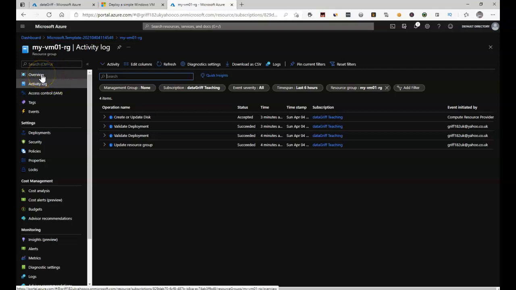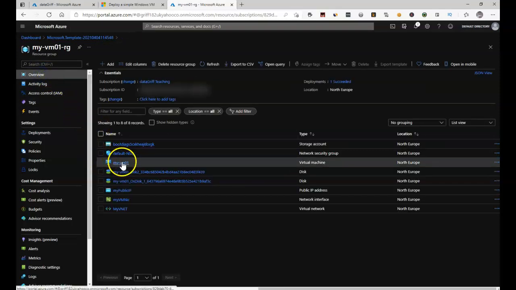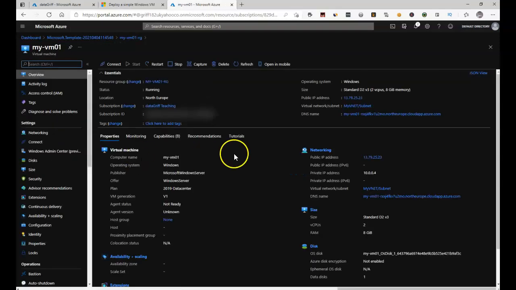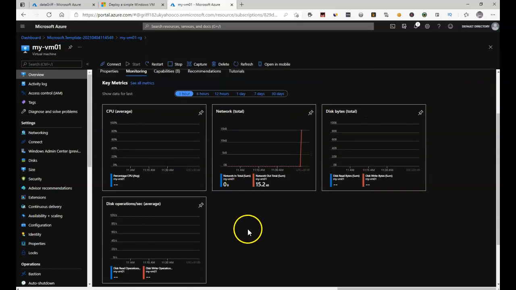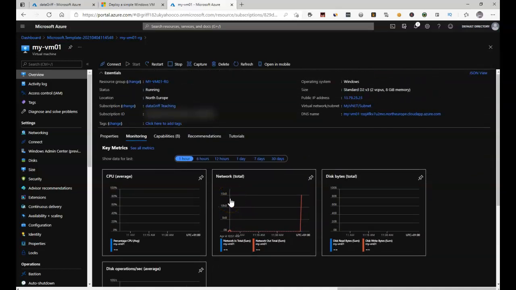So I'm going to click Overview again. And we're going to go to our virtual machine. And we can see that this is running because the start is grayed out. We can click Stop if we wanted to stop the virtual machine. We can also restart it from here in the portal as well if we wanted. I'm going to click Monitoring. And under Monitoring, you can see that this has just begun. These are all the graphs and the metrics that you need to look at to see what's going on your virtual machine currently. And that's how you create a virtual machine using the Quick Start template.